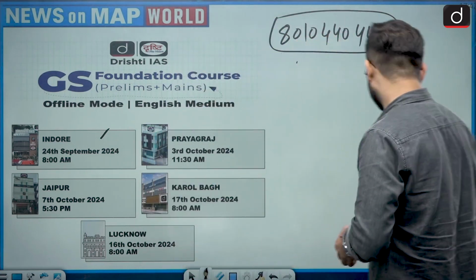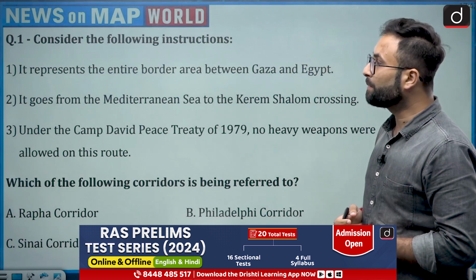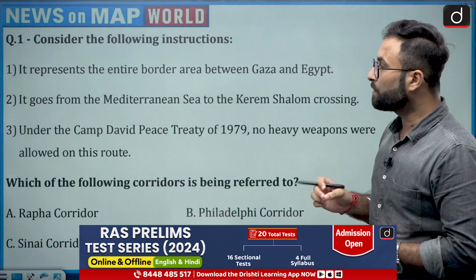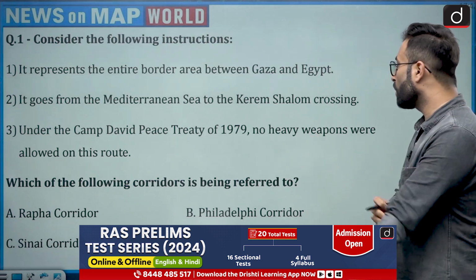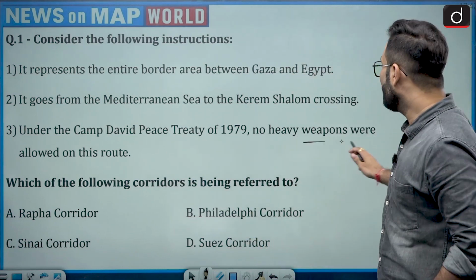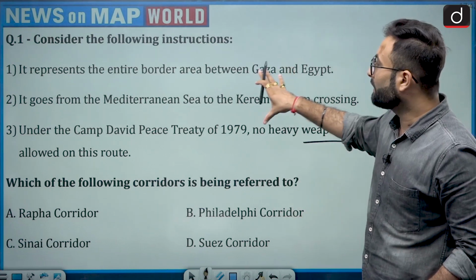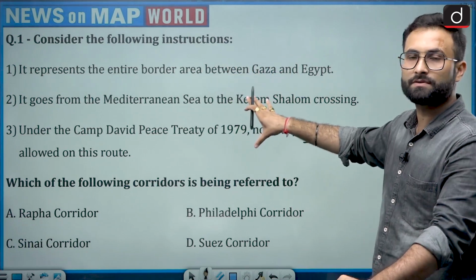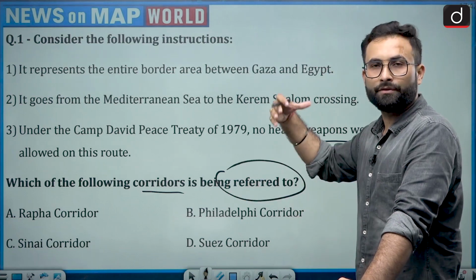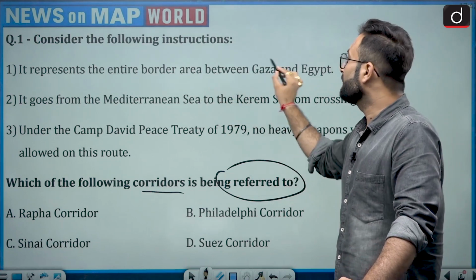Now let's move further and start with the first question of the day. Consider the following statements. First, it represents the entire border between Gaza and Egypt. Second, it goes from the Mediterranean Sea to the Kerem-Shalom crossing. Third, under the Camp David Peace Treaty 1979, no heavy weapons are allowed in this particular area or route. Now which of the following corridors is being referred to? So we are talking about which corridor, that is what the question is. First, it represents the entire border between Gaza and Egypt.